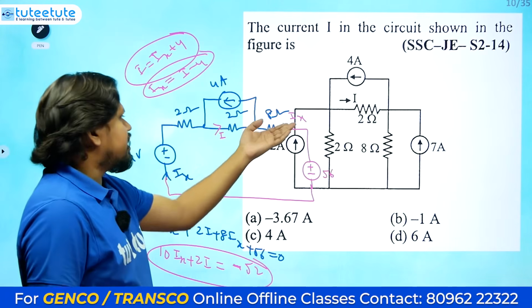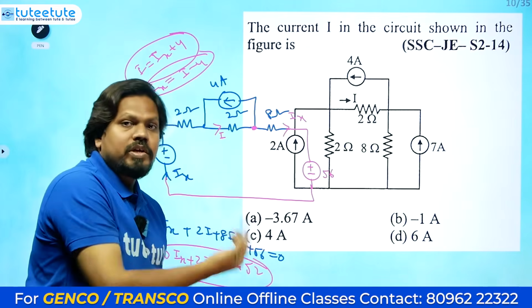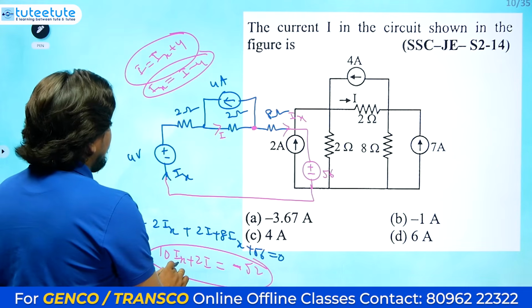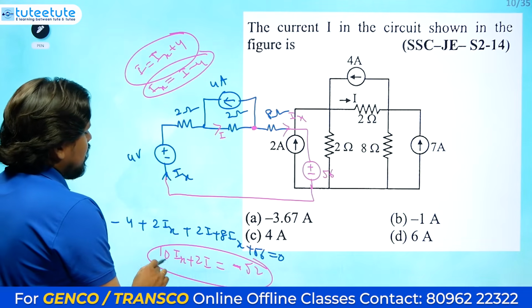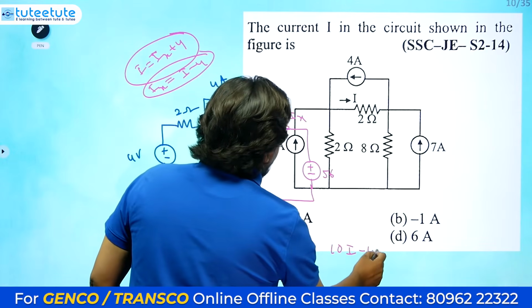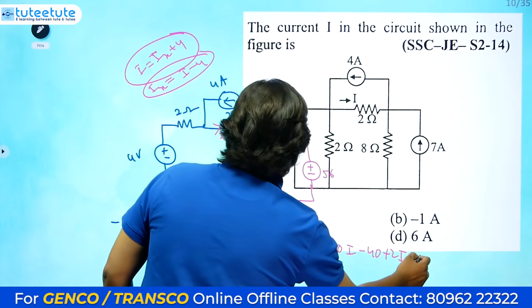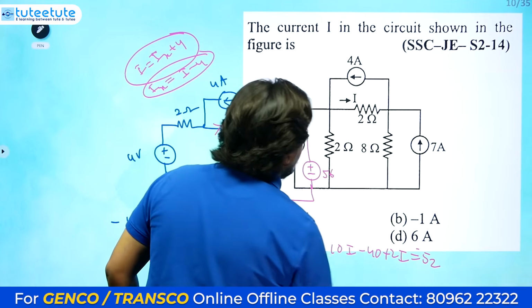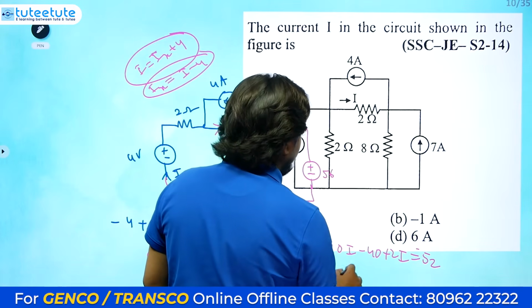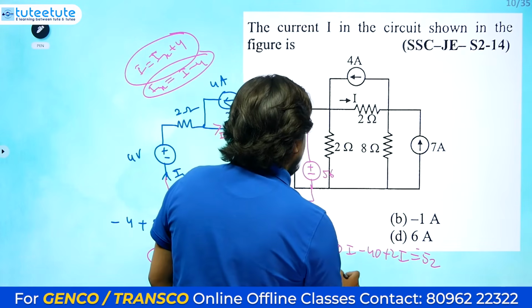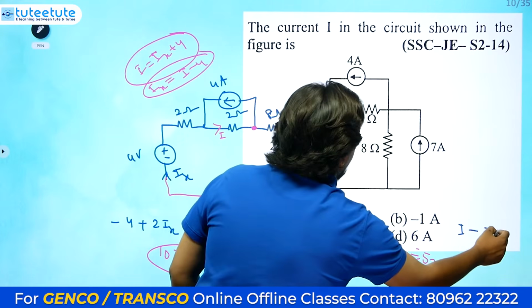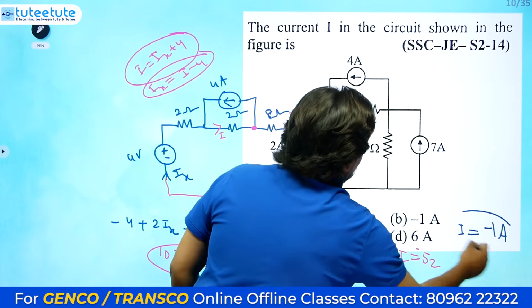Why choose this Ix again? Directly here only we can give it in the beginning also. Just for analysis I have given it, so I will substitute Ix value is I minus 4 here, then 10I minus 40. So 10I minus 40 plus 2I is equal to minus 52. Minus 40 going to the other side gives minus 12. So total 10I plus 2I, 12I equals minus 12, I equals minus 1 amperes. So this is the answer.